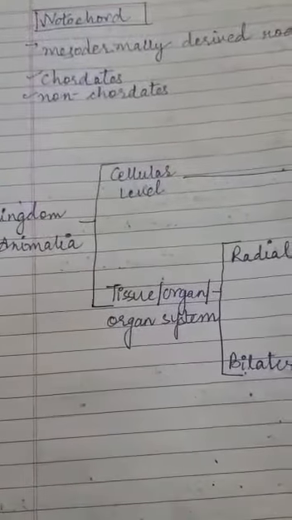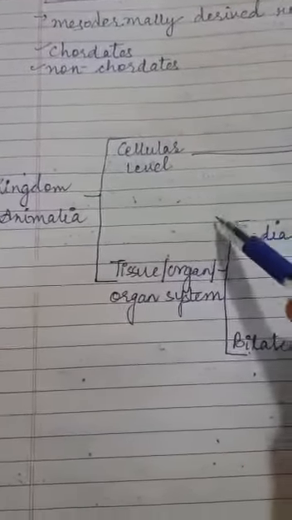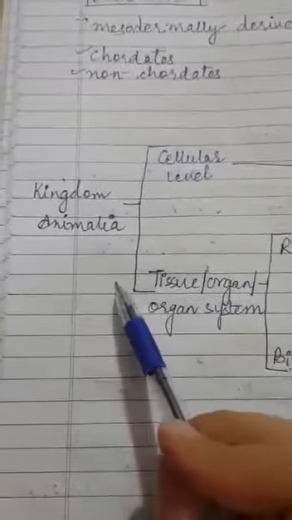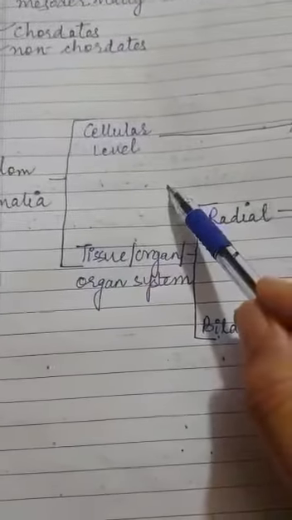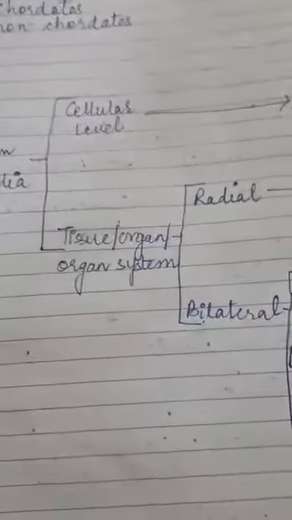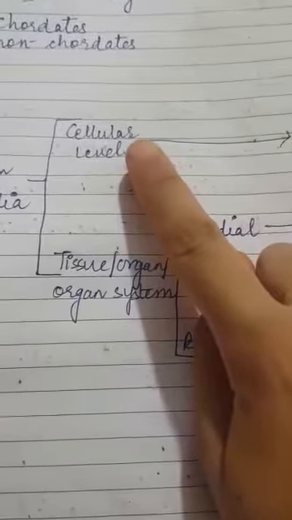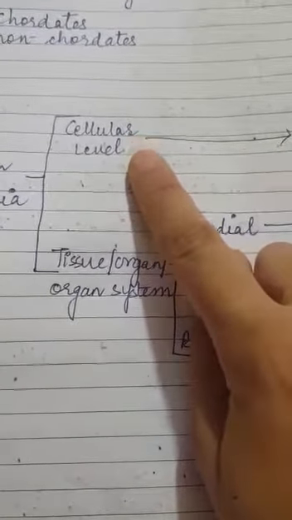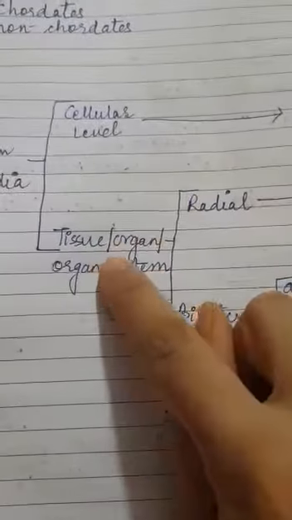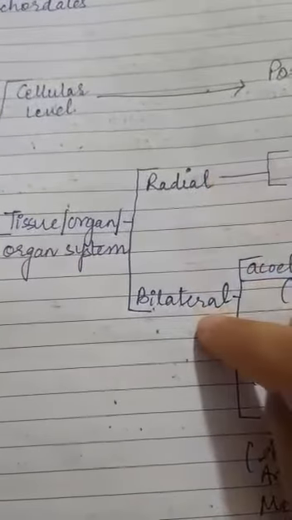Then how the kingdom Animalia can be divided into different groups, that is this. This is the flow chart that is showing you the different phylums. See, firstly the basis is level of organization: cellular level, tissue, or organ system level. Cellular level means only cells are present and tissues are absent, so it is phylum Porifera. Then tissue, organ and organ system, there are two, radial and bilateral symmetry.